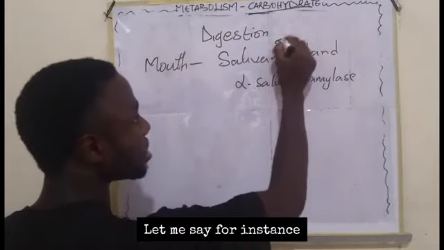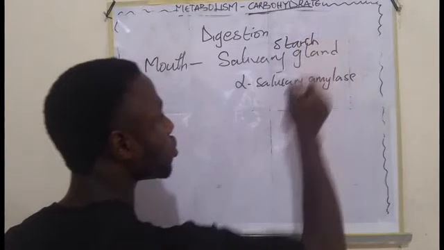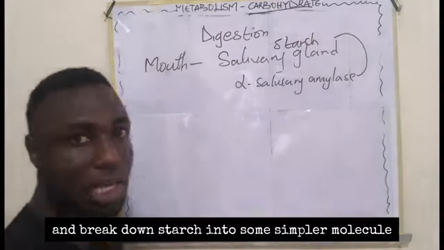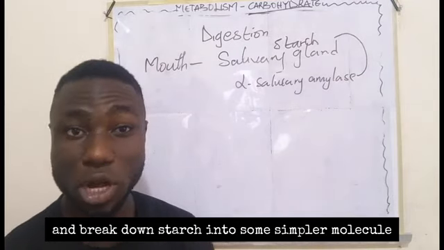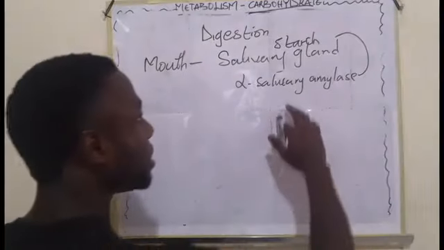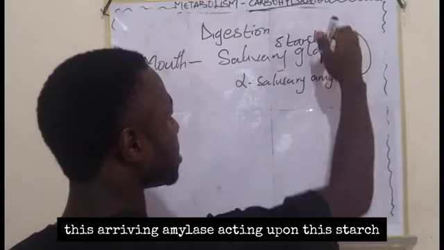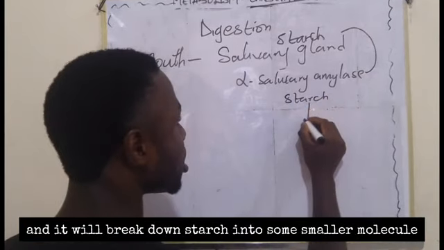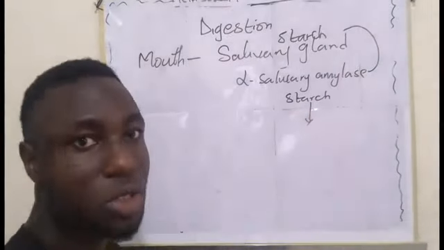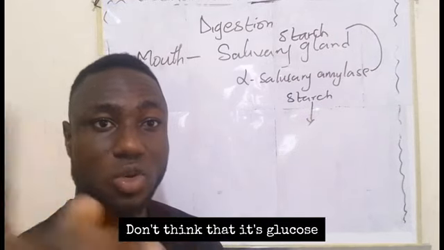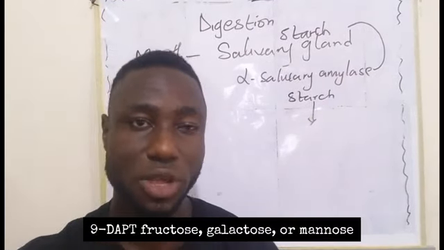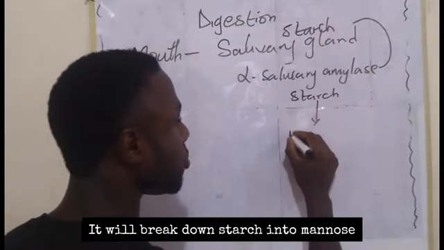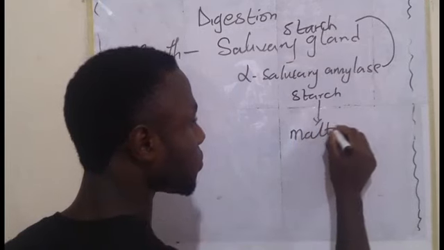Let me say, for instance, I'm talking about starch. So it will act upon this starch and break down starch into some simpler molecules. Let me write it here: this salivary amylase acting upon this starch will break down starch into some smaller molecules. So what are these molecules? Don't think that it's glucose, neither fructose, galactose, or mannose. Those molecules are these: it breaks down starch into maltose.